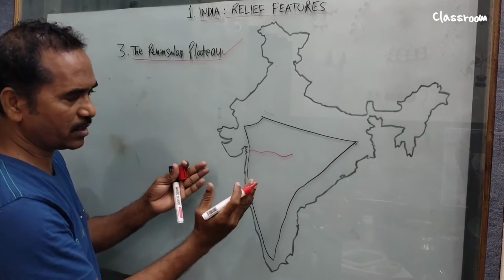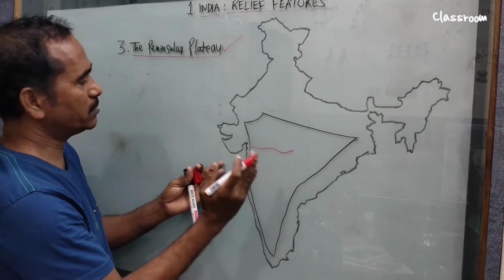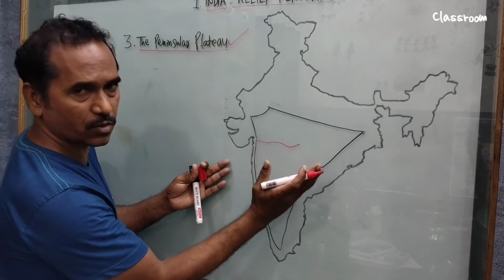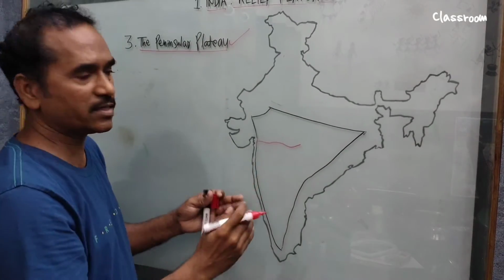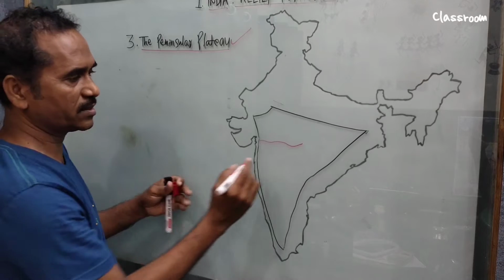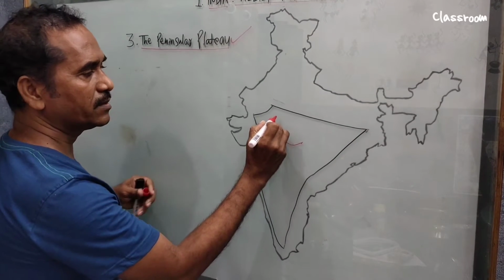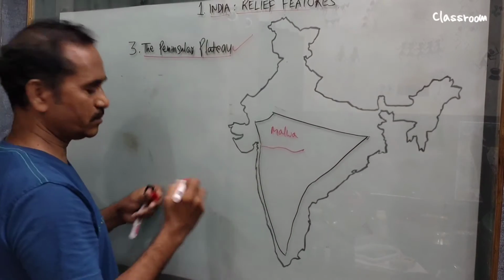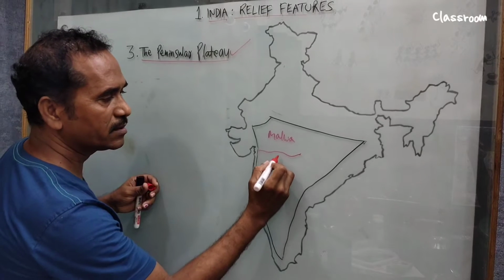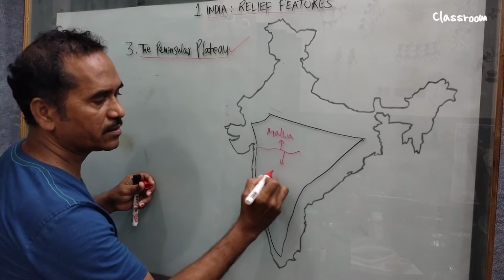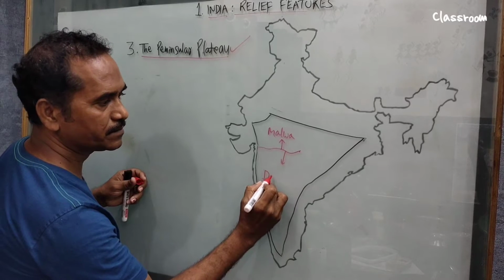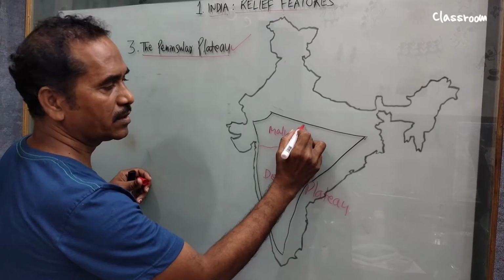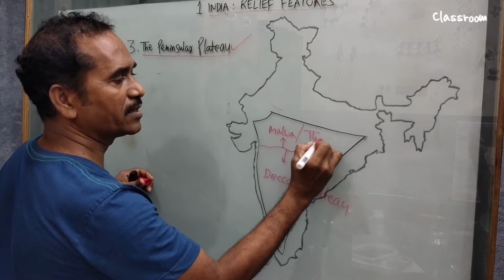By observing this plateau, it is slightly tilted towards east, so all rivers flow towards east. And to make it easy, we divide this total plateau into 2 parts. Above Narmada river, this plateau is called Malwa plateau, and below Narmada river, it is called Deccan plateau. Malwa plateau is also called the Central Highlands.